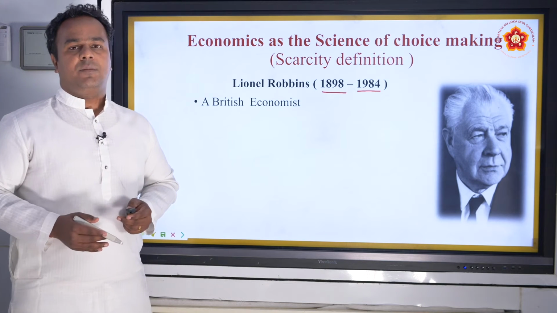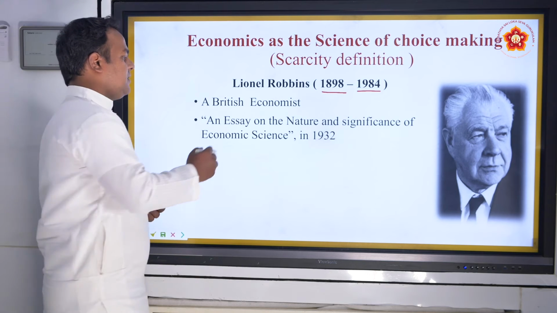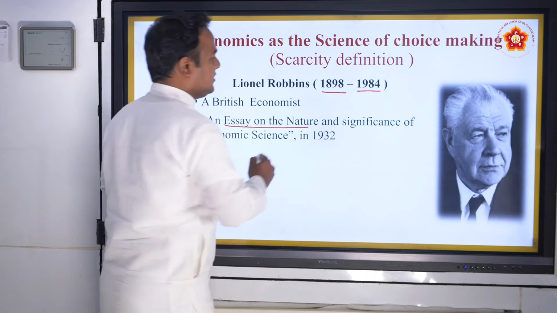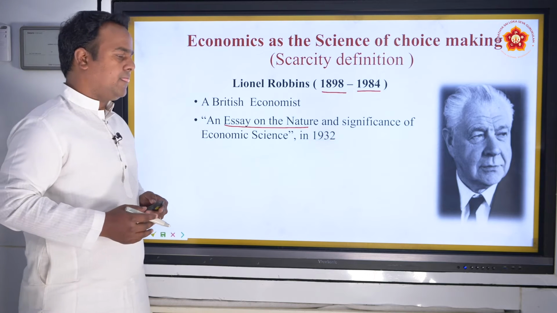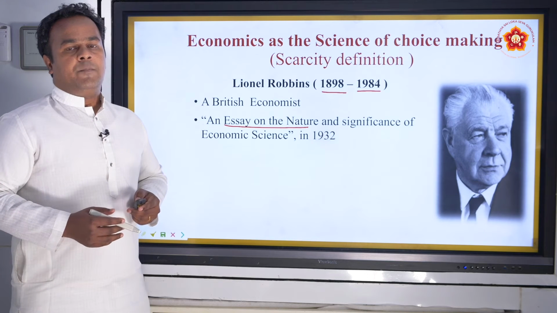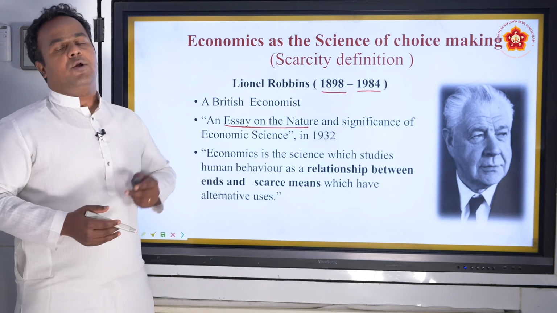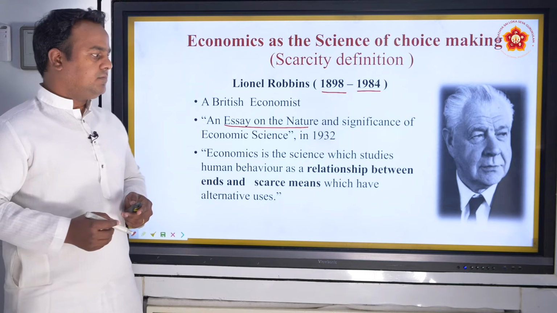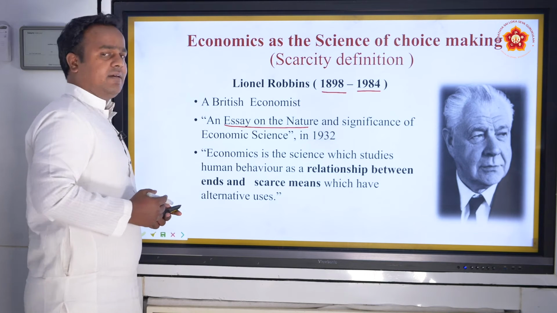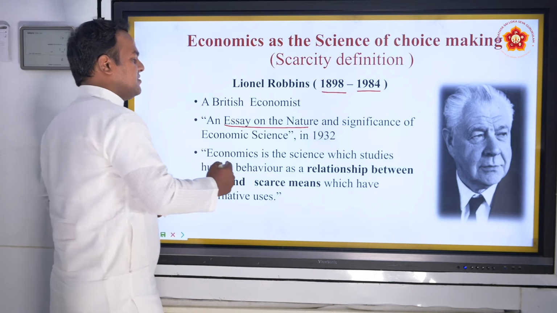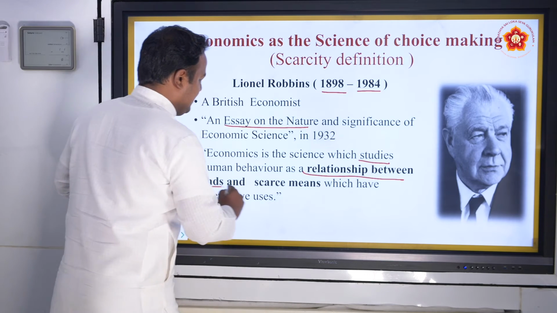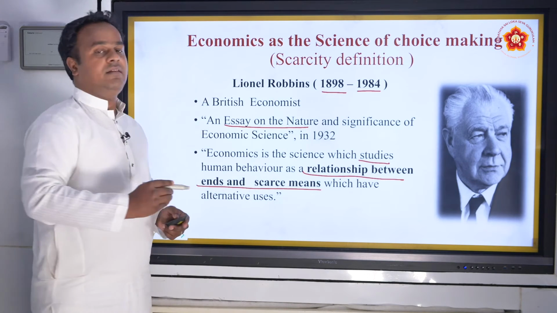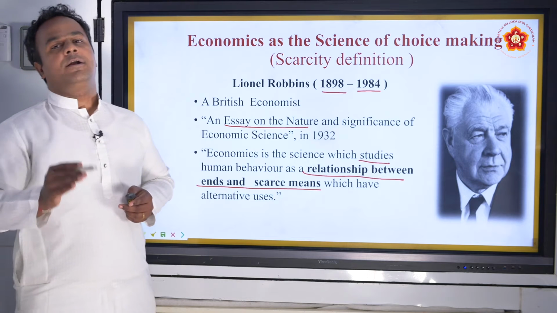He is a British economist and his work is titled Essay on the Nature and Significance of Economic Science. This particular economist gave the definition which is displayed on your screens. Economics is a science which studies the relationship between ends and scarce means which have alternative uses.